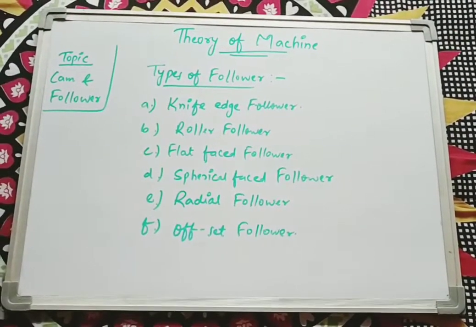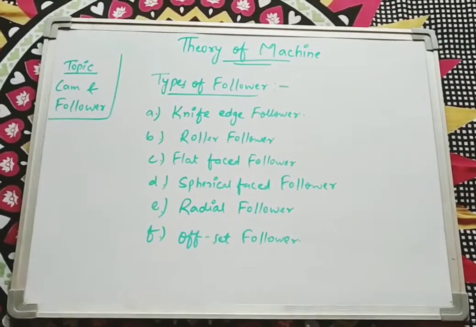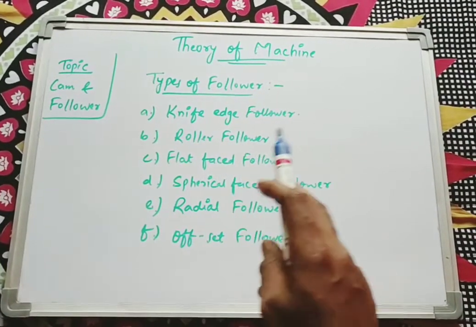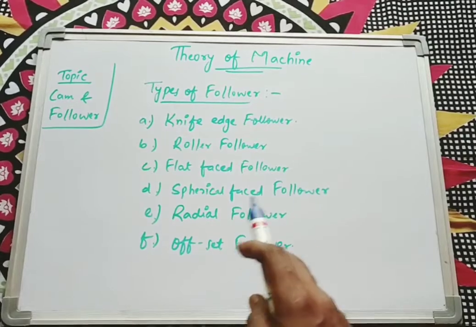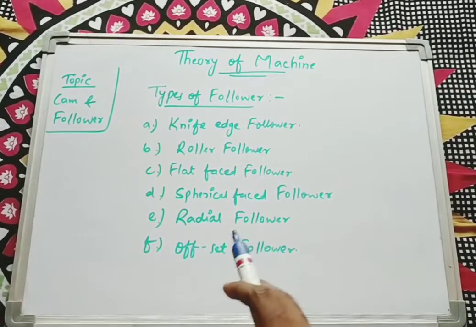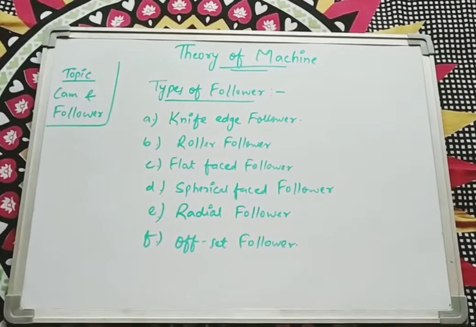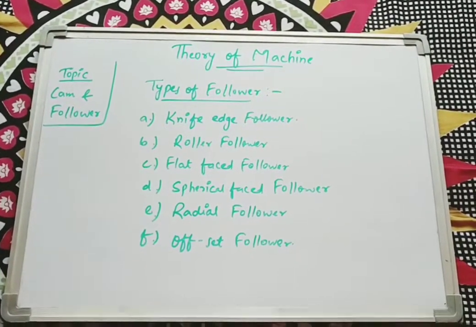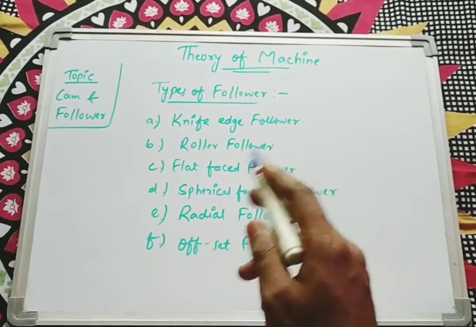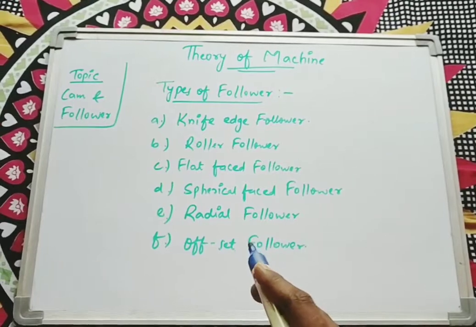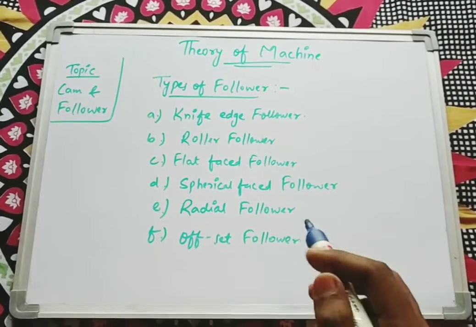Now let's go on to the types of follower. The follower is mainly classified into six types. The first one is the knife edge follower, the second one is the roller follower, the third one is the flat faced follower, the fourth one is the spherical faced follower, the fifth one is the radial follower, and the sixth one is the offset follower. We will go one by one and see what each type defines. That means if we have a figure of a follower, how can we know exactly which one is knife edge, which one is roller. We will go one by one.